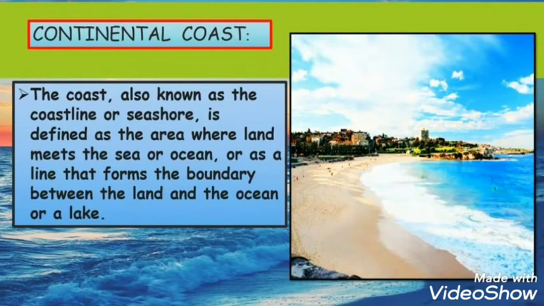The coast, also known as the coastline or seashore, is defined as the area where land meets the sea or ocean, or as a line that forms the boundary between the land and the ocean or a lake. Continental coasts are very important because they help us to understand the movements of the ocean.